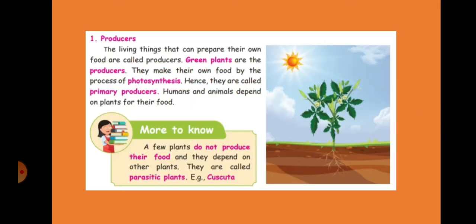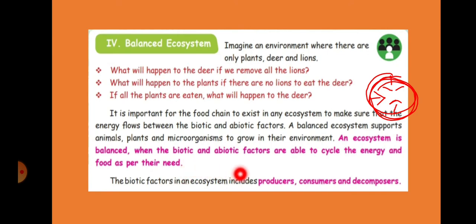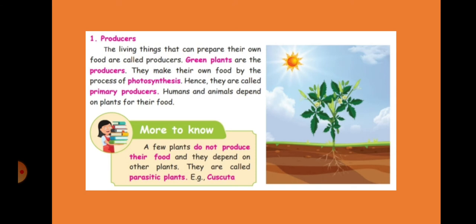Okay, so we'll see here the biotic factors in an ecosystem include producers, consumers, and decomposers. Three important biotic factors are observed: producers, consumers, and decomposers. We'll see now what are producers. The living things that can prepare their own food are called producers. So who is preparing their own food? Green plants. Plants prepare their own food by the process called photosynthesis, which we learned in the second term. Hence they are called primary producers because they prepare their own food.